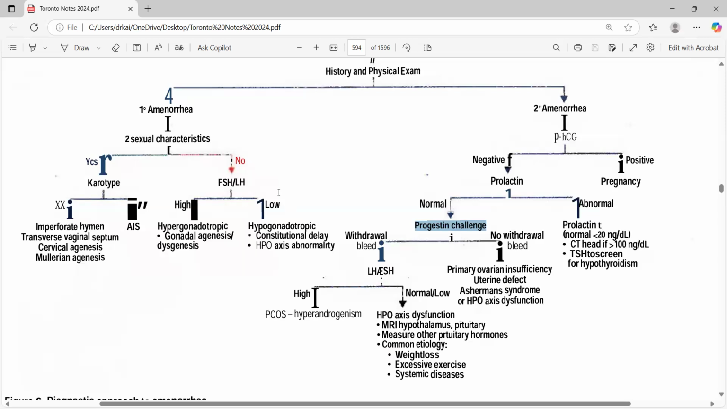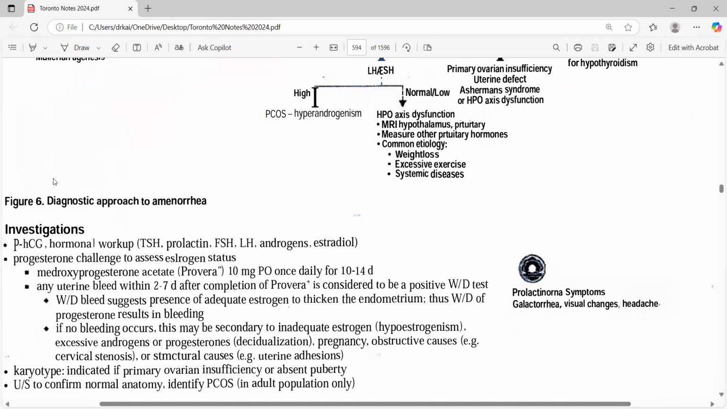And suppose you read the statement and you are not able to understand what they are asking, then read the answers and try to link the answers with the question. Okay, that is also a very good strategy that helps you understand what is linked with which one. Okay. Then we are going to start with beta HCG, then hormonal workup like TSH, prolactin, FSH, LH.